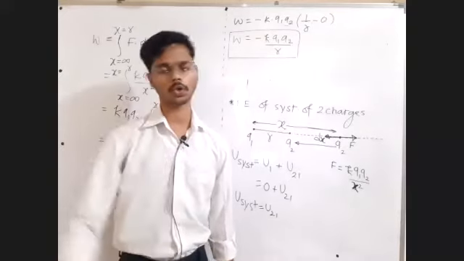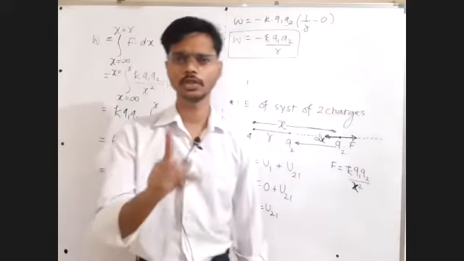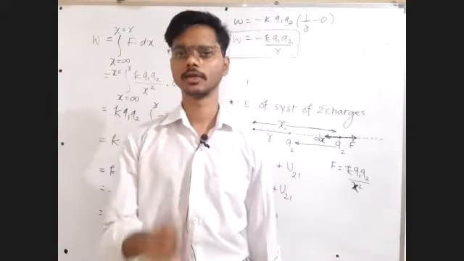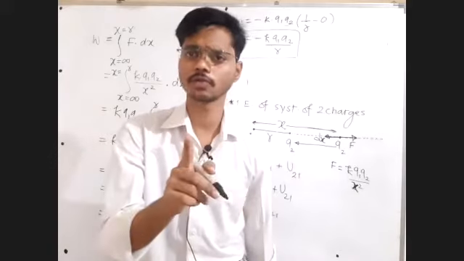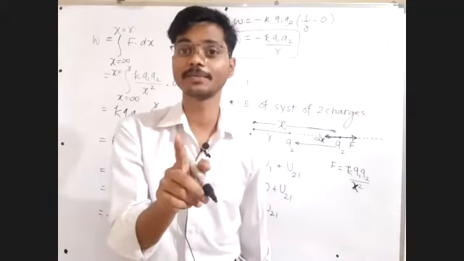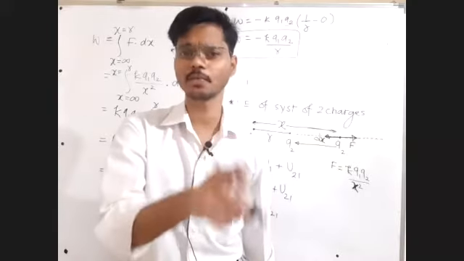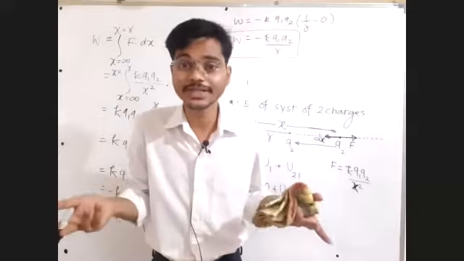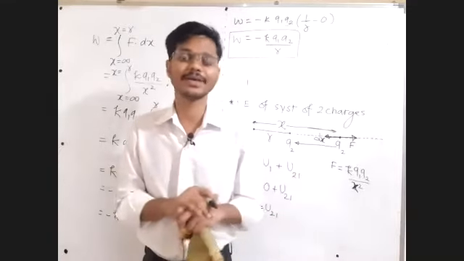Take it as a law. This is true even in the case of gravitation. If you check the gravitational chapter, you will observe that gravitational potential energy of the system of one mass, 2-point masses, 3-point masses are always negative, because gravity is only attractive in nature. There is no repulsive nature in the gravity.